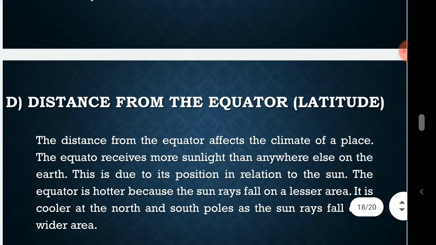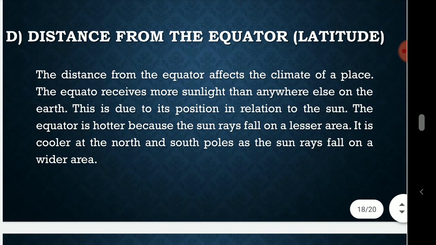Now E. Distance from the equator. The distance from the equator affects the climate of a place. The equator receives more sunlight than anywhere else on the earth. This is due to its position in relation to the sun. The equator is hotter because the sun rays fall on a lesser area. It is cooler at the north and south poles as the sun rays fall on a wider area.